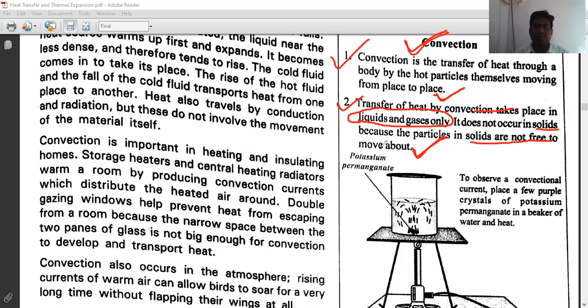Now look at the example. Potassium permanganate is here. To observe a convection current, place a few purple crystals of potassium permanganate in a beaker of water and heat. So we are heating this potassium permanganate. You can see the particles are rising, and after cooling down, they are coming down, right? So first it rises, and when its temperature goes down, then the particles come down. So this is the process of convection.